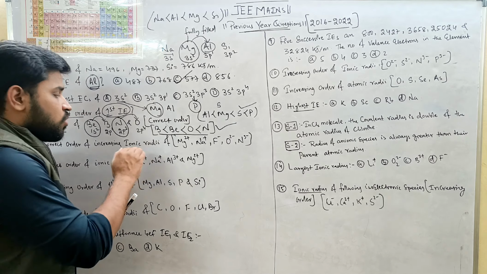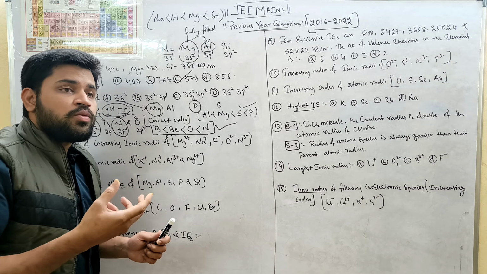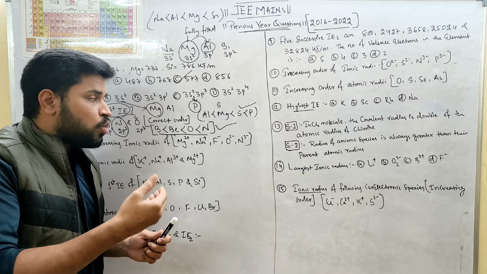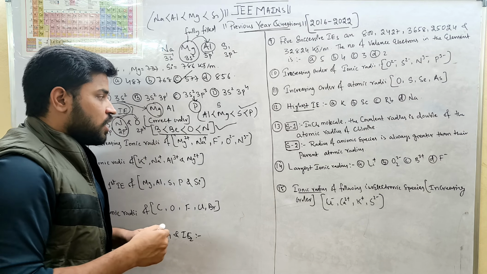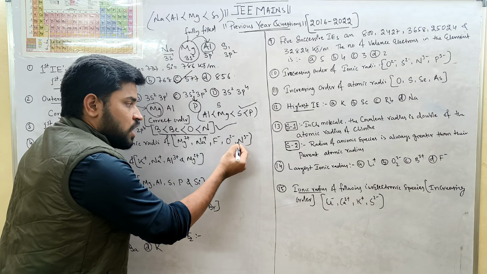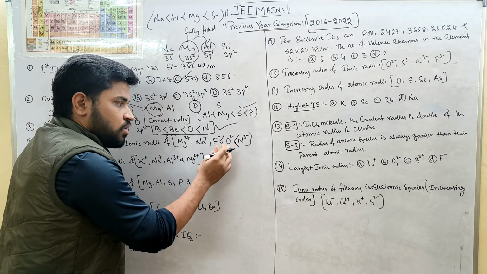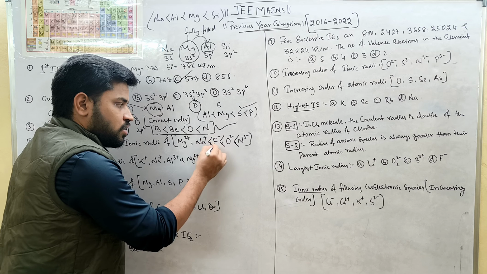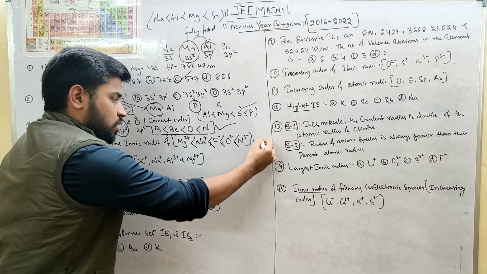So in this case, the ionic radius will be more for anions. That means the more the charge of the anion, the more will be its radius. From this, we can say nitrogen will have more ionic radius than oxygen, then fluorine, then sodium, and then magnesium. This will be the order.